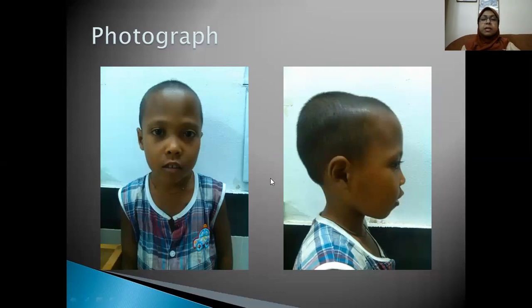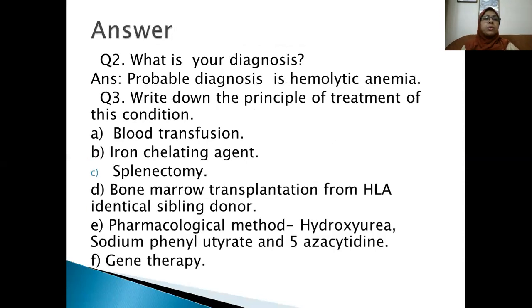These are the 5 points you can see in this picture. So what is your probable diagnosis? Your probable diagnosis is hemolytic anemia, probably thalassemia. Write down the principle of treatment.